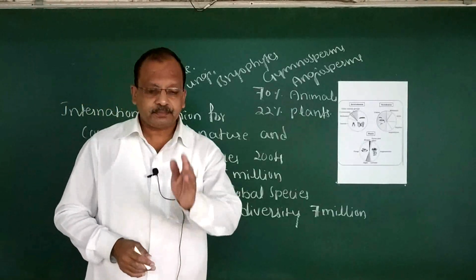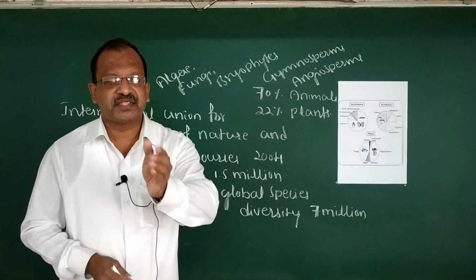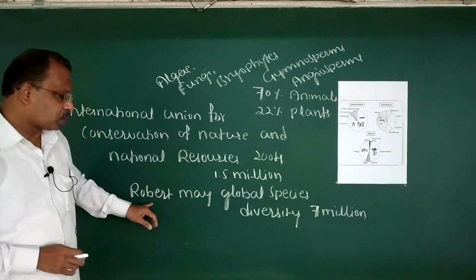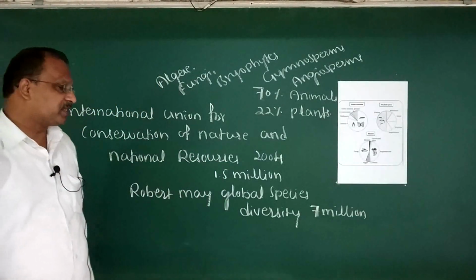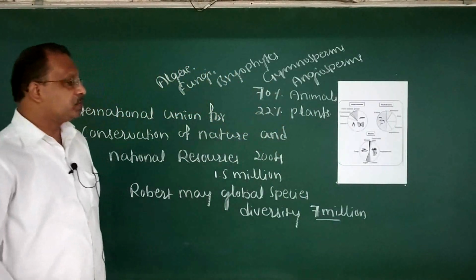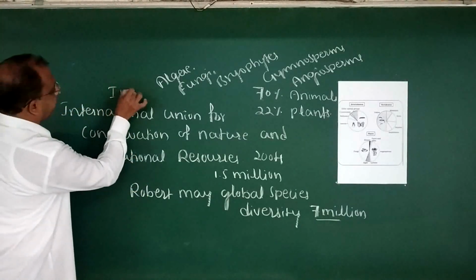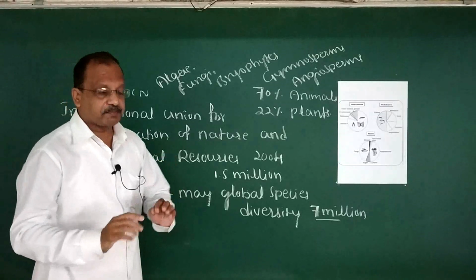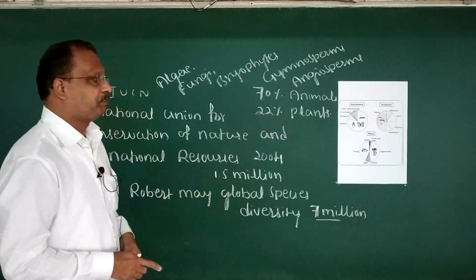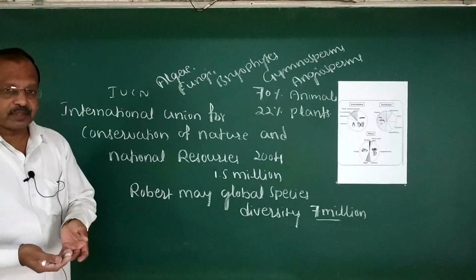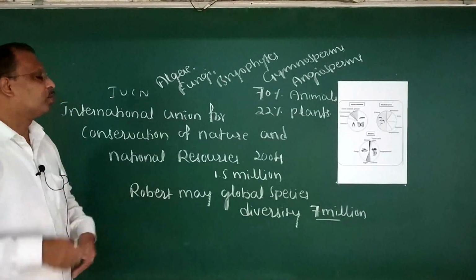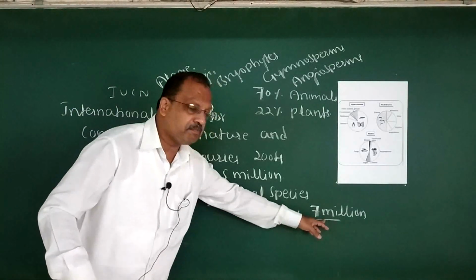But according to the conservation and scientific study made by Robert May, global species diversity is 7 million.